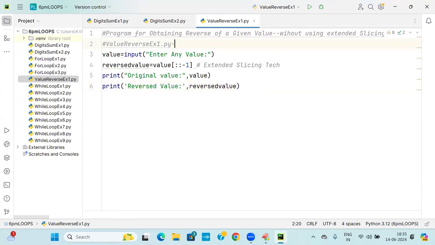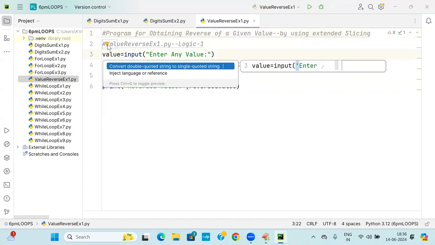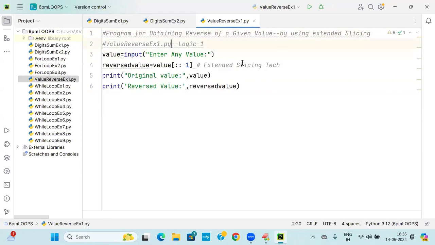This comes under logic number 1, which is easy for you. Now I am going to do it with extended logic. Same thing I will go for, if you follow me.